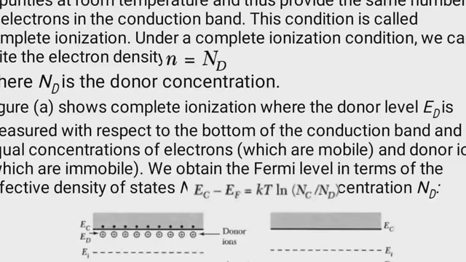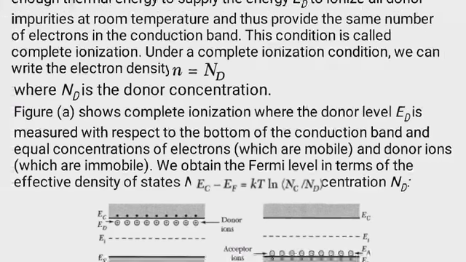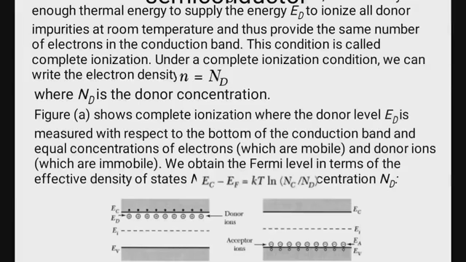The bold circles inside the conduction band represent the negatively charged particles, which are electrons. We obtain the Fermi level in terms of the effective density of states: Ec minus Ef, where Ec is the energy in the conduction band and Ef the Fermi energy, equal to kT ln(Nc/Nd).